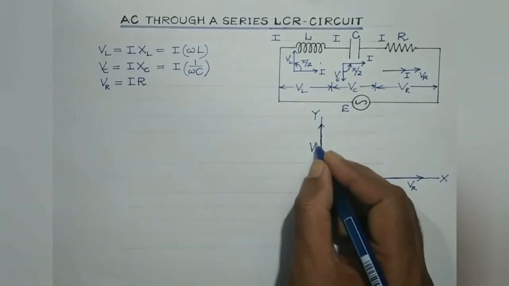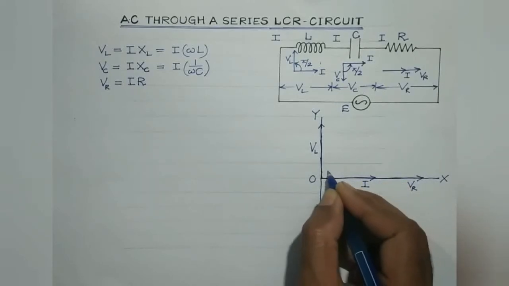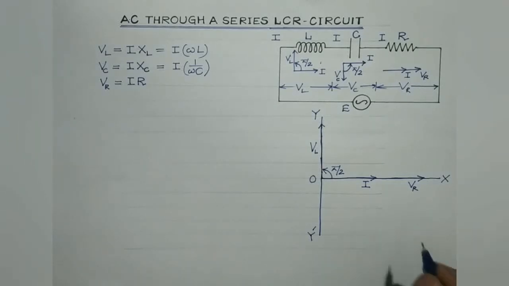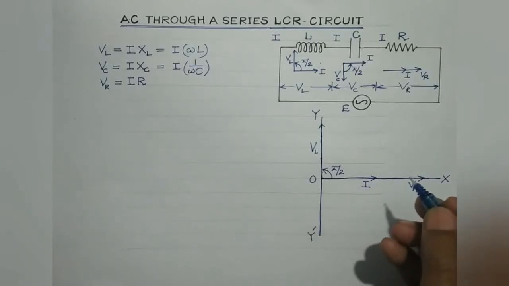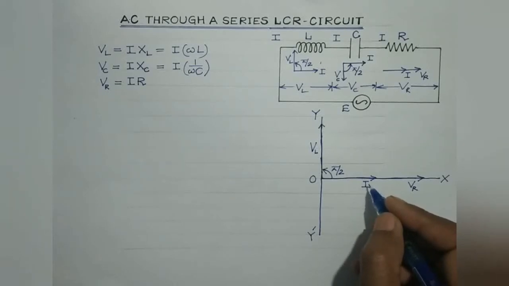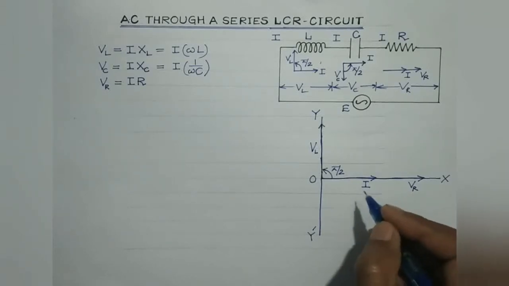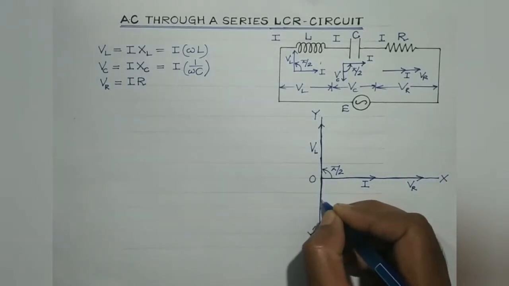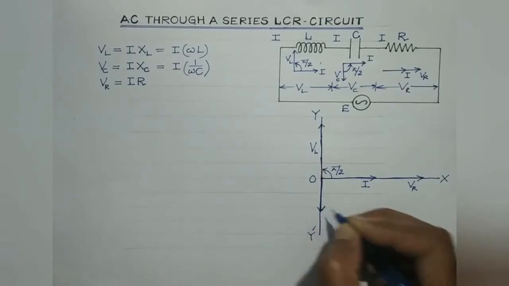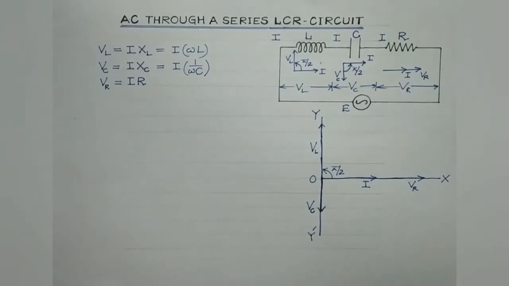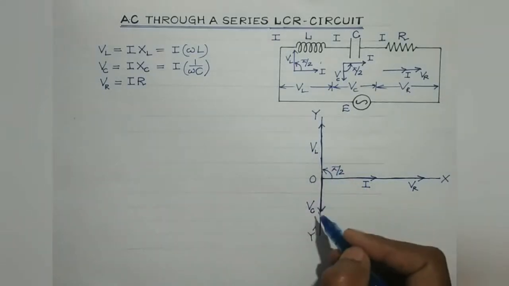Let us consider this to be VL. It leads the current by a phase angle of pi by 2, right? And finally, in an AC circuit containing C only, VC lags behind the current I by a phase angle of pi by 2, isn't it? So it must be represented along OY dash. This is, suppose, VC.